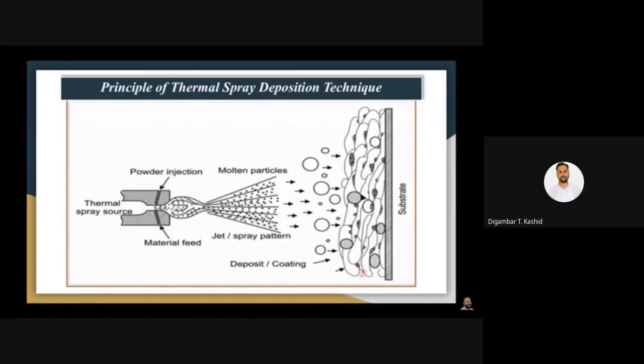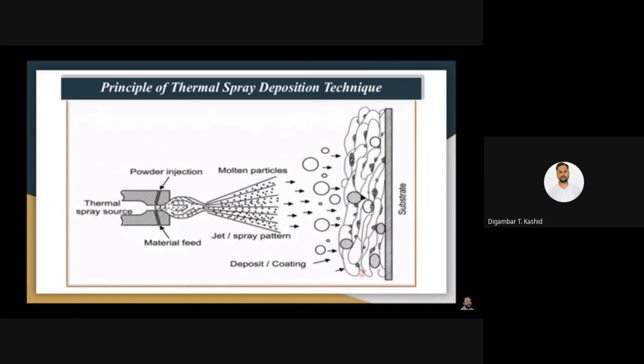Your grain size or crystalline size may be nano sized or micro sized, but the actual particle size should be in the level of 45 to 60 micron and should be flowable.